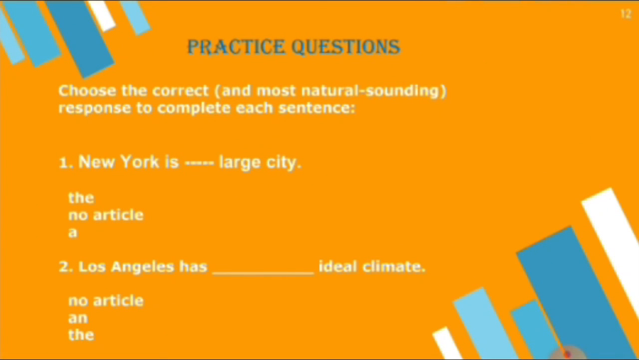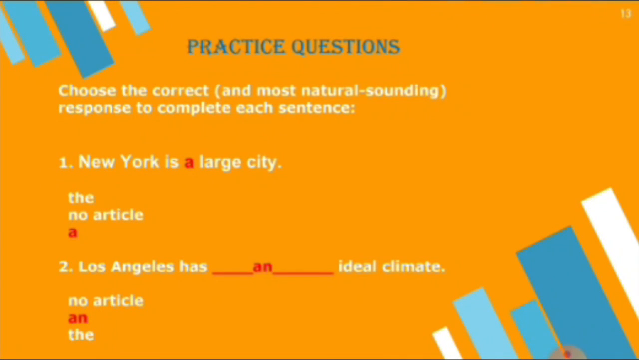On the basis of those rules, now we are going to deal with some practice questions where we need to choose one article, and if you find that there is no article, then you can select that as well. The first one is New York is dash large city. Just think about which article is suitable. The second one is Los Angeles has dash ideal climate. There are three options: the, no article, or a. Which article should be there in the first and second questions?